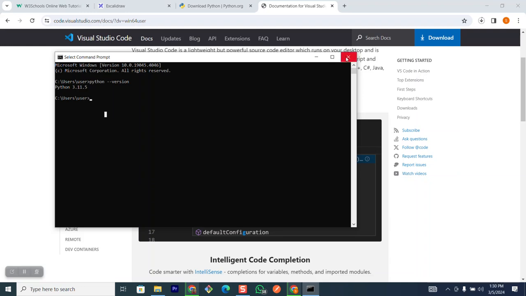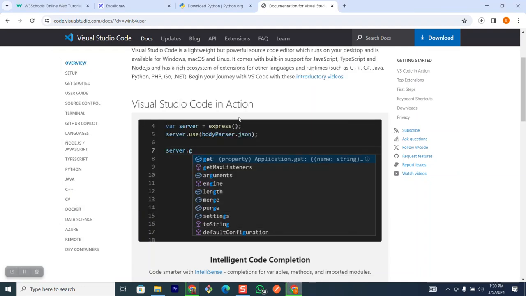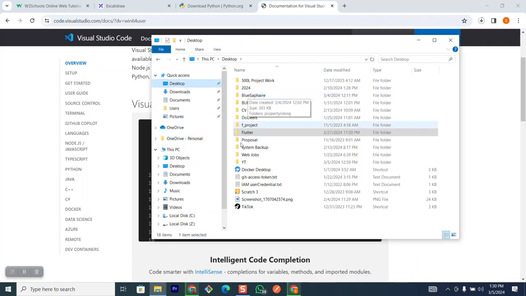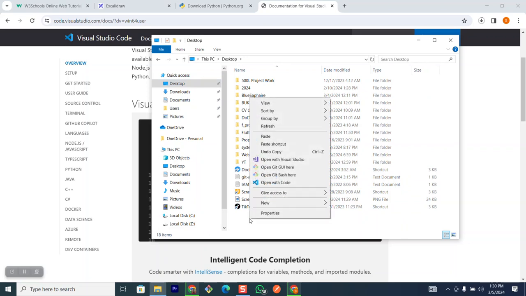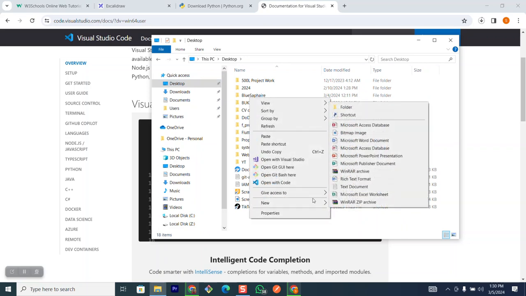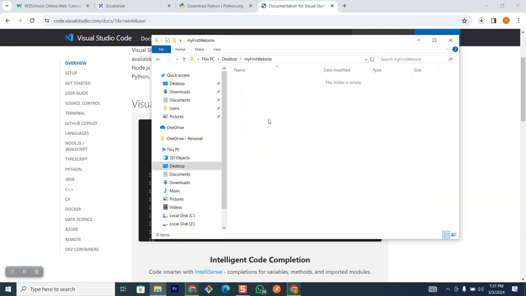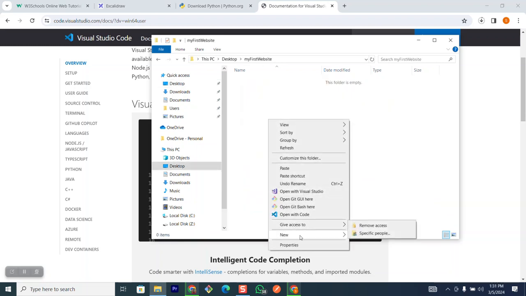The next thing you need to do after that is to go to your desktop or anywhere in your system and create a folder. I'm going to create a new folder and call this folder my first website. This is going to contain all the code that I'm going to run for this particular website. I'm going to open this folder and then create a Python file.